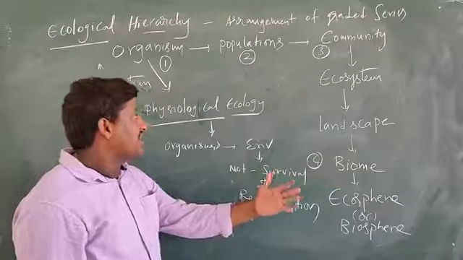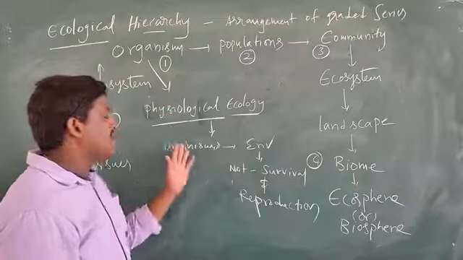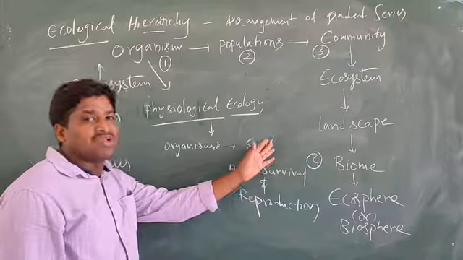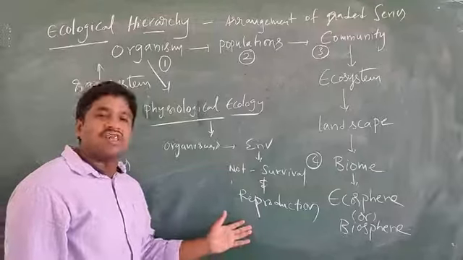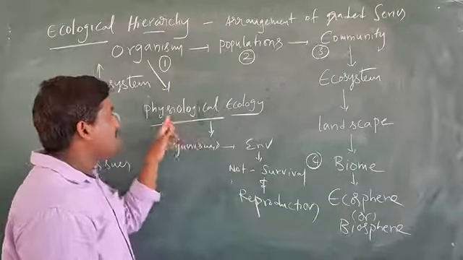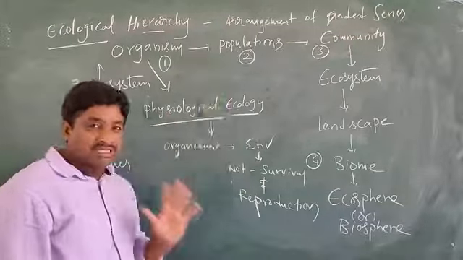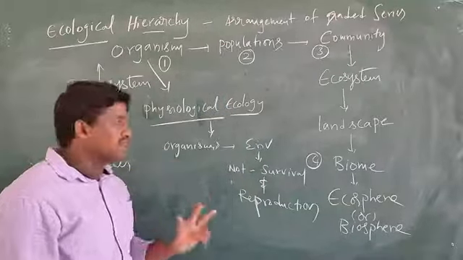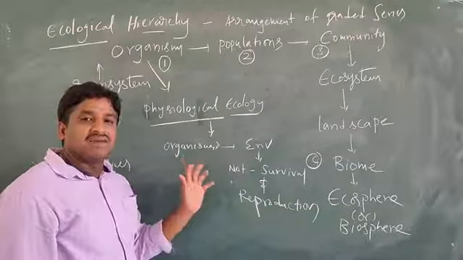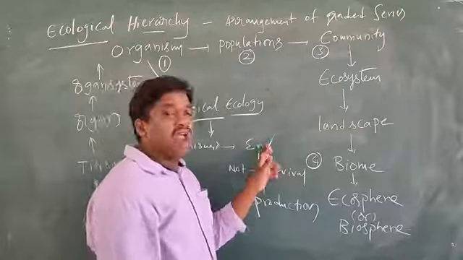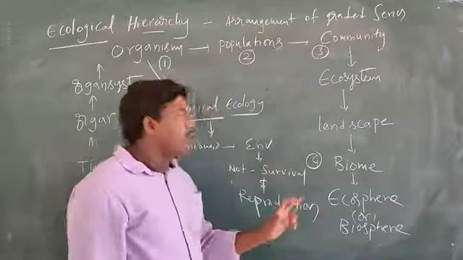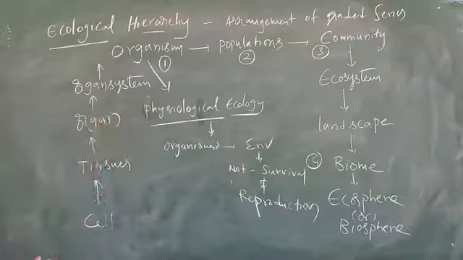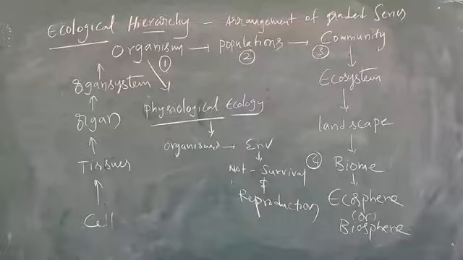Such a study, where organisms are associated with the environment and also produce new organisms through reproduction, we call physiological ecology. Once again, physiological ecology means the organisms are associated with the environment not only for survival but also for reproduction.